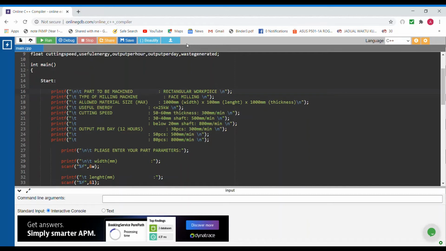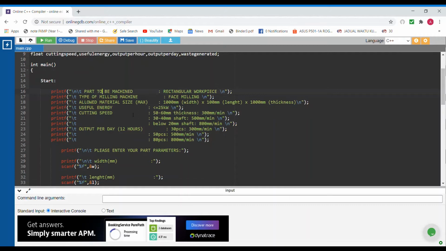As you can see here, our main part is a rectangular workpiece, and the type of my machine is face milling, and the allowed material size for width is 1000 millimeter, for the length is 100 millimeter, and for the thickness is 1000 millimeter.